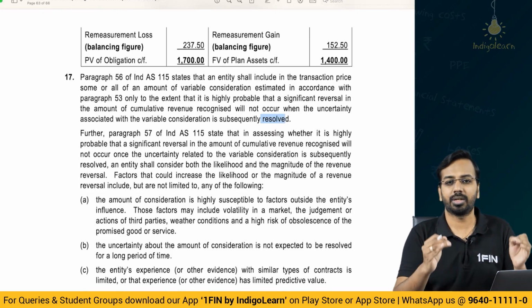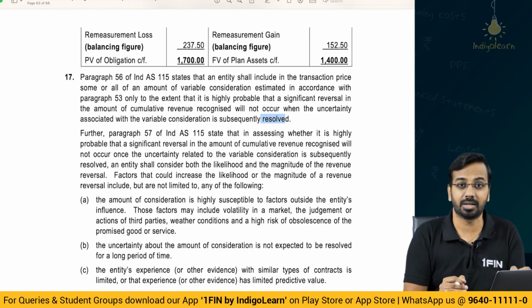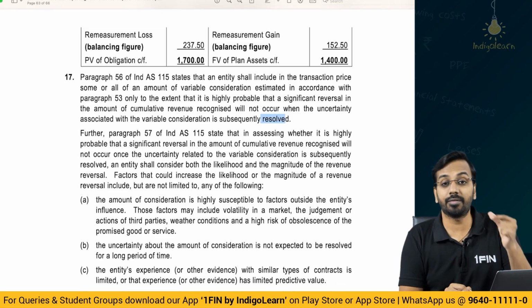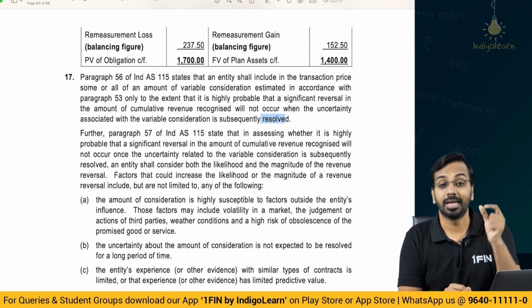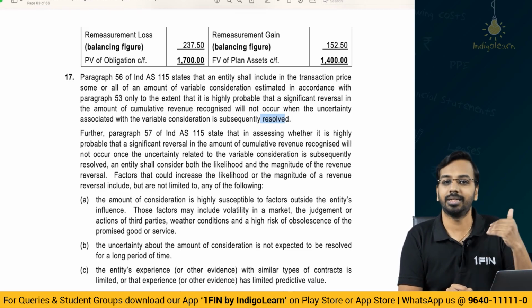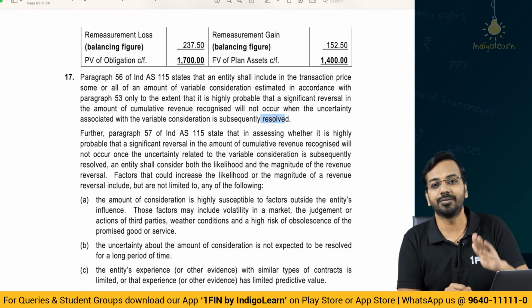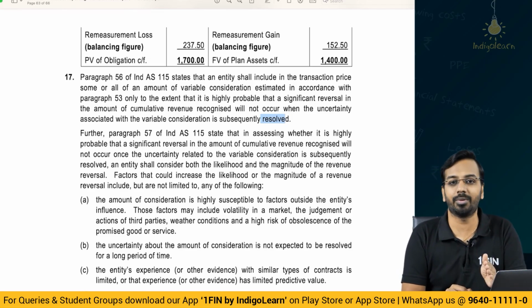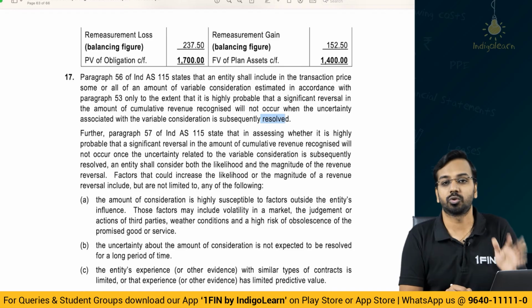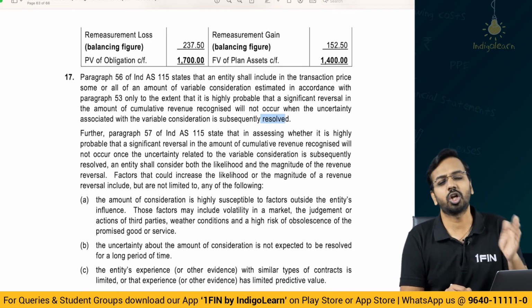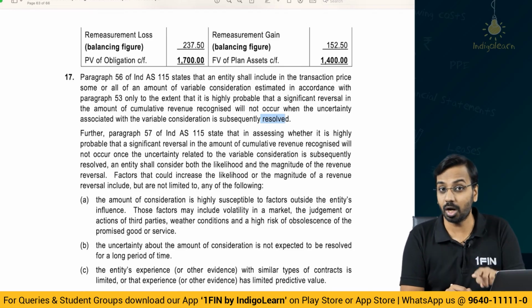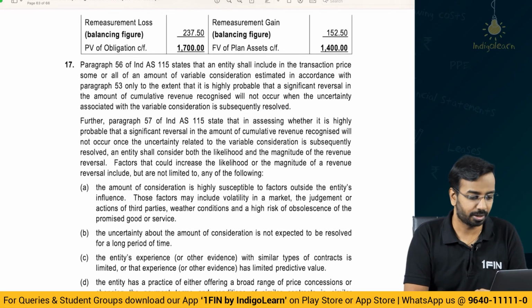This statement I would have repeated 10 or 15 times in the class itself, right? So, shall I include the variable consideration, that is 10 rupees? I should include if there is a certainty that there will not be any reversal in the future. So, till September there was no uncertainty. So, till September it was likely that it will not reverse, right? Now, if it will not reverse, we recognize revenue at 100, right?